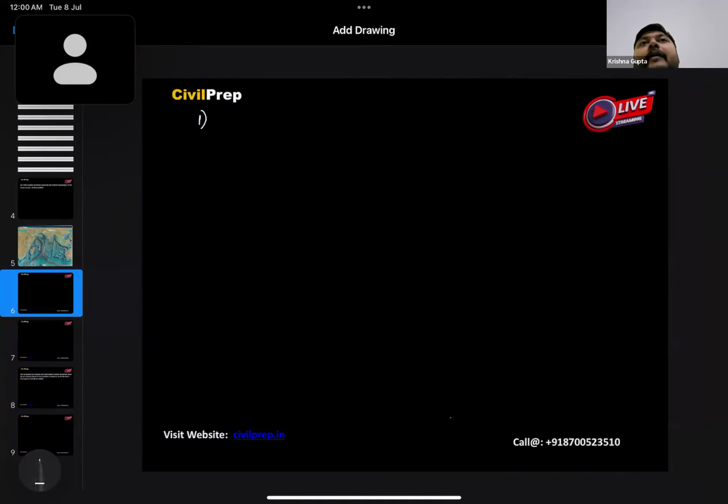Okay, number one, when we talk about the various features here, when we talk about the mid-oceanic ridges, here we have Mid-Indian Ridge.